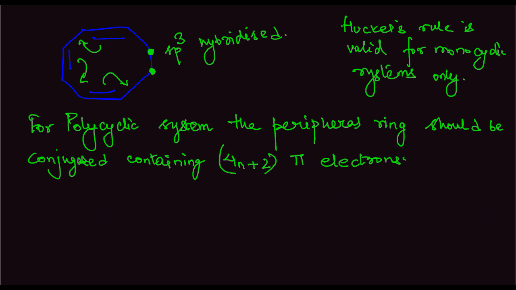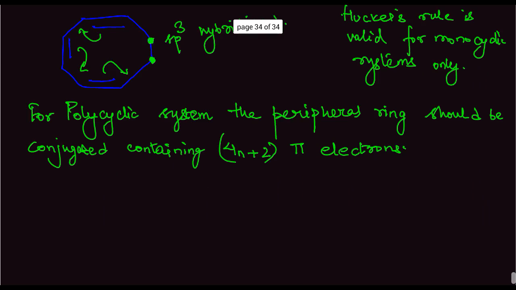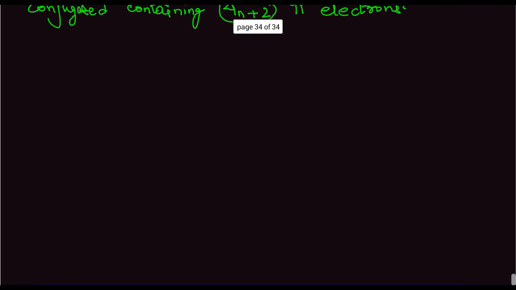Now the criteria for anti-aromatic systems. So there is aromaticity and there is anti-aromaticity as well. So what is the criteria for anti-aromatic systems?